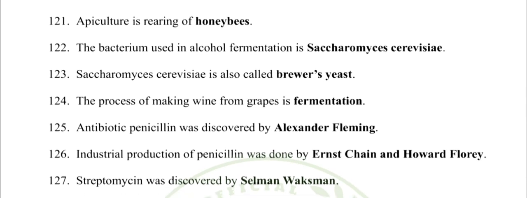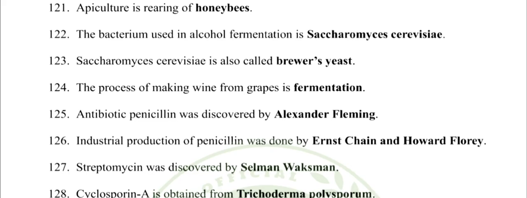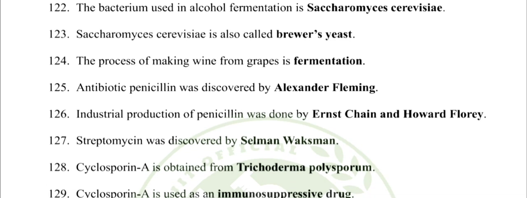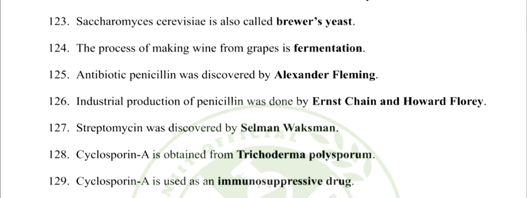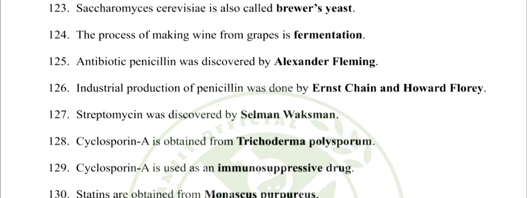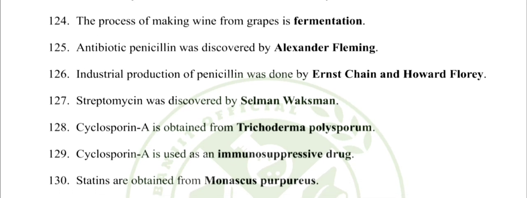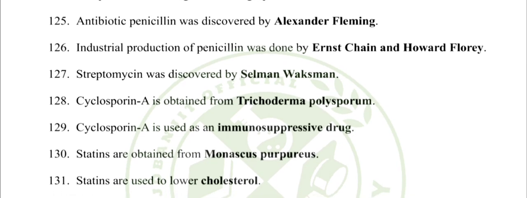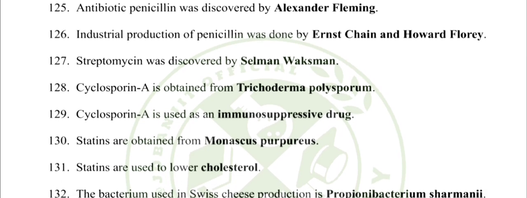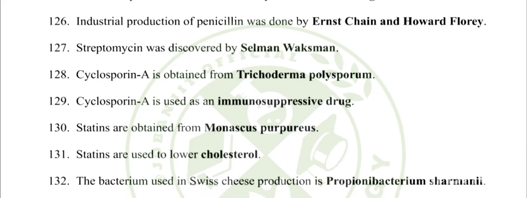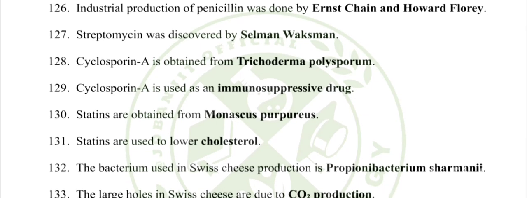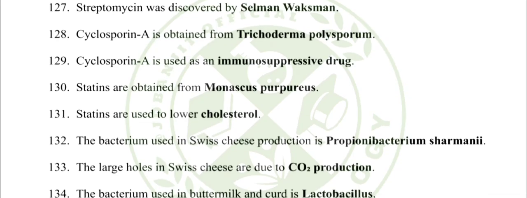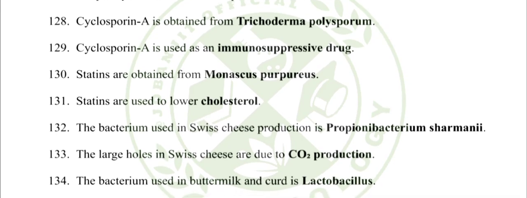125. Antibiotic penicillin was discovered by Alexander Fleming. 126. Industrial production of penicillin was done by Ernst Chain and Howard Florey. 127. Streptomycin was discovered by Selman Waksman. 128. Cyclosporin A is obtained from Trichoderma polysporum. 129. Cyclosporin A is used as an immunosuppressive drug.